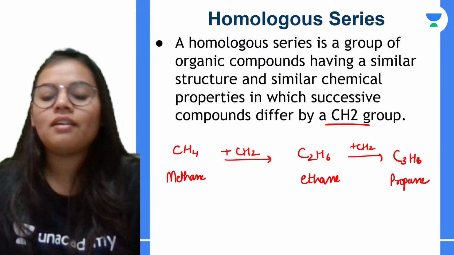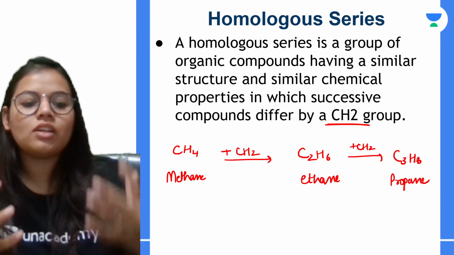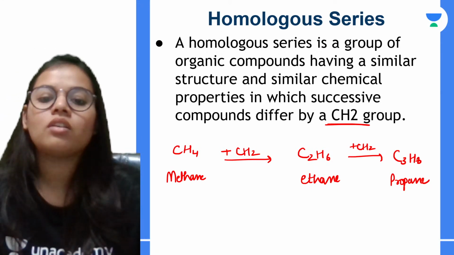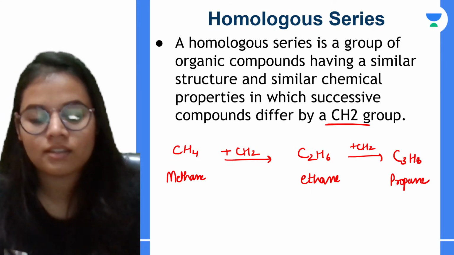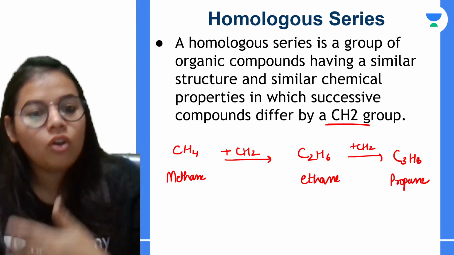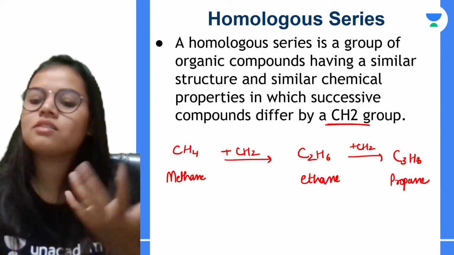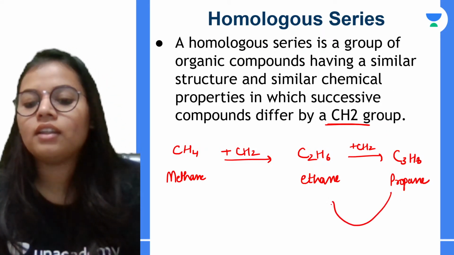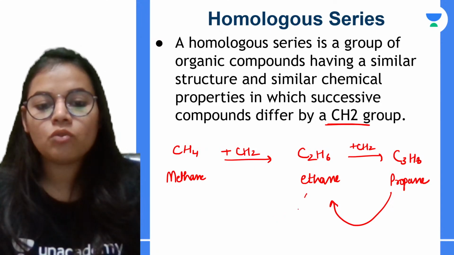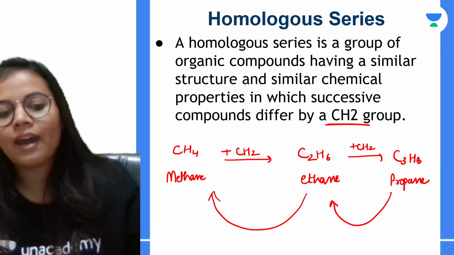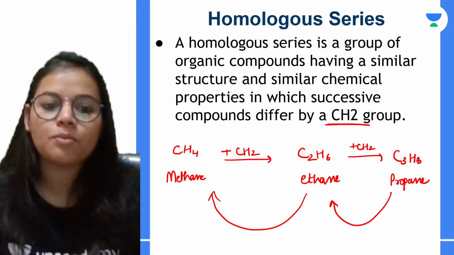So इस तरह से if we keep adding CH2, we are going to get the next members. This is what a homologous series is. Okay, and if you want to go for the lower compounds, तो क्या करना है? Just remove a CH2 group. C3H8 से remove किया, we get ethane. C2H6 से remove किया, we get methane. So for successive members, just add. For previous members, just subtract one CH2 group.